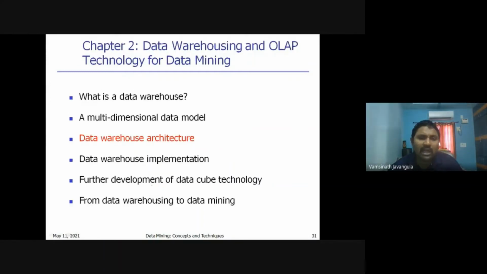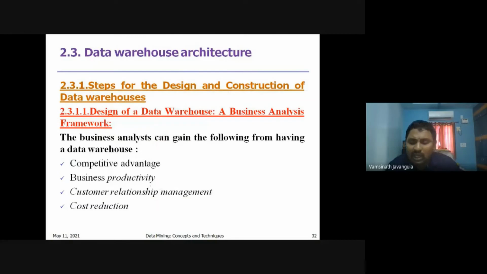Next topic is data warehouse architecture. If you want to design a data warehouse architecture, how do we need to design it? The main interests of a business analyst having the requirement of a data warehouse are, the first one is competitive advantage, so we have to improve the sales. The second one is improving business productivity. The third one is maintenance of customer relationship management, and cost reduction. So these are the four activities of the business analyst for which he can use the data warehouse.